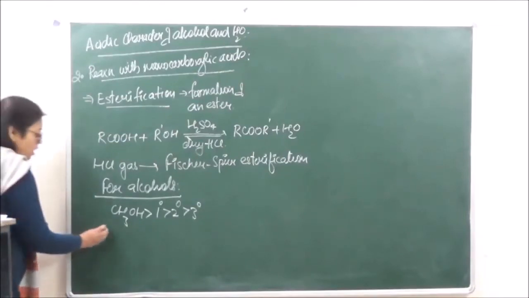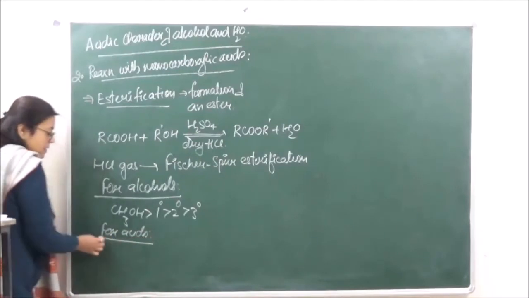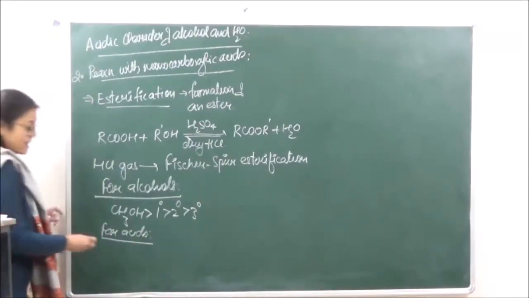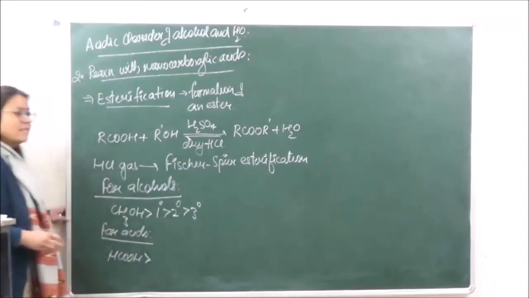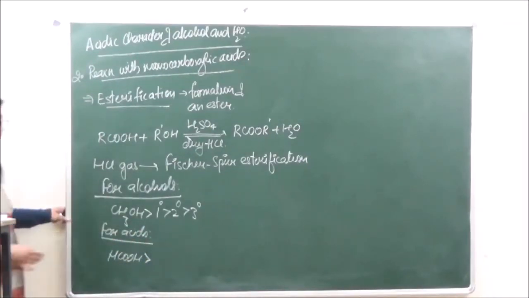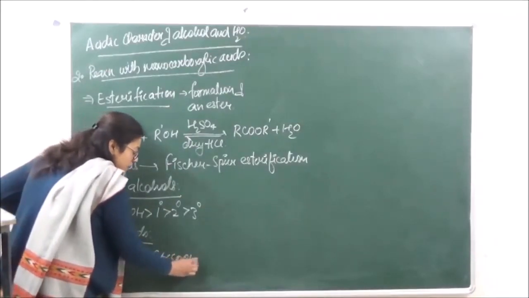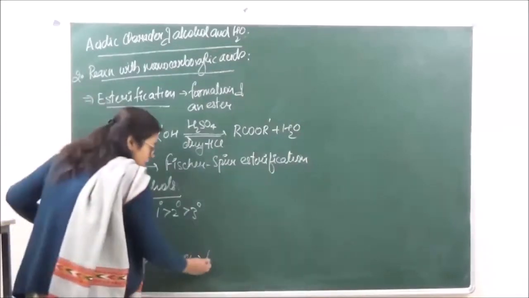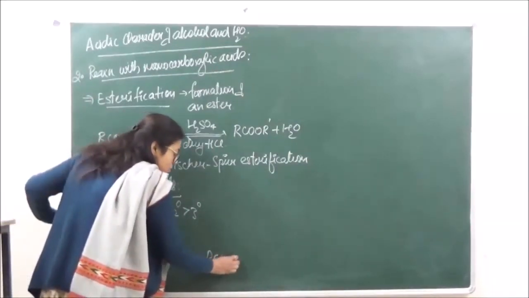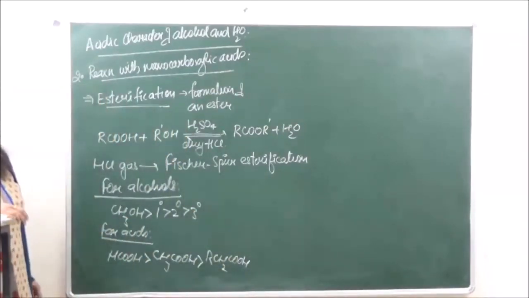And in case of acids, formic acid will have the greatest reactivity. The lesser the steric hindrance, the faster the reactivity is going to be. Then we have CH3, and as the number of carbon atoms increases, the reactivity is going to decrease.